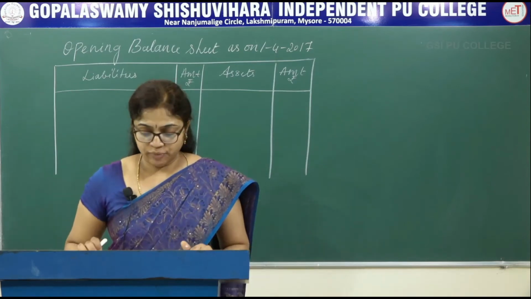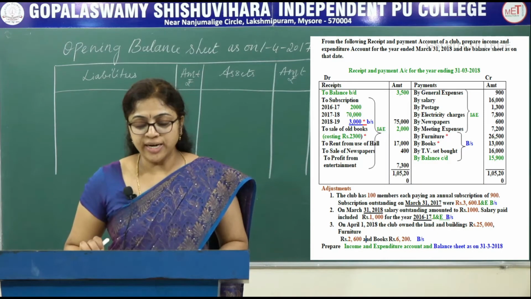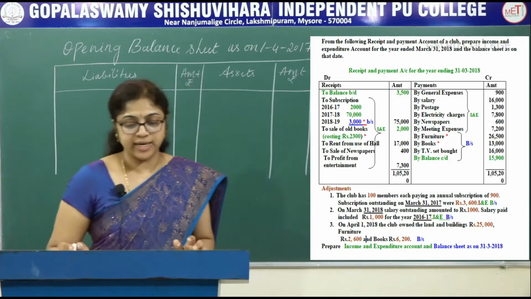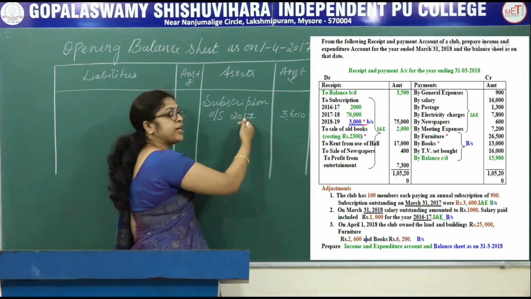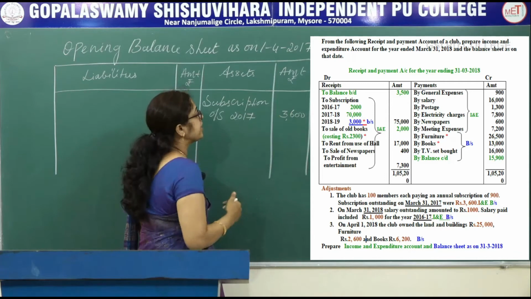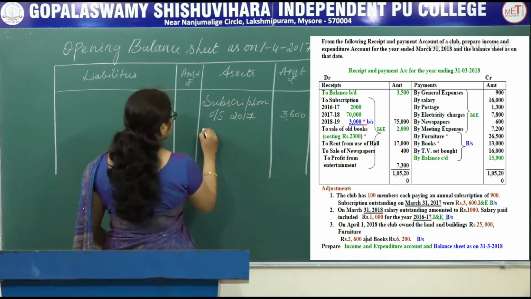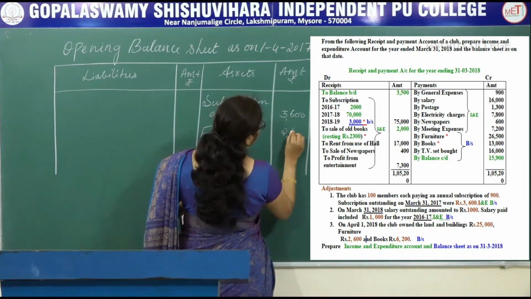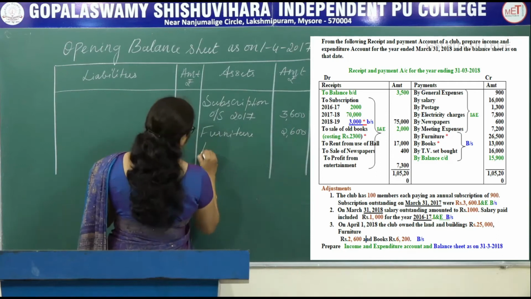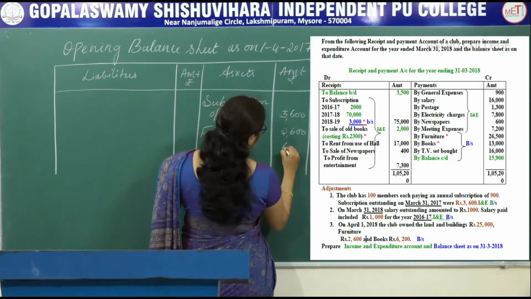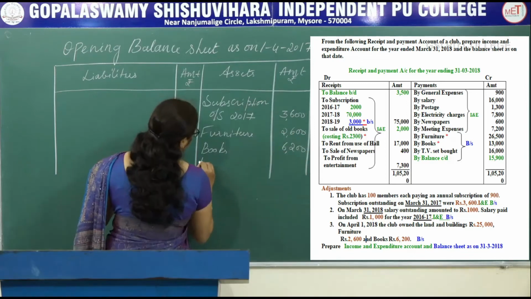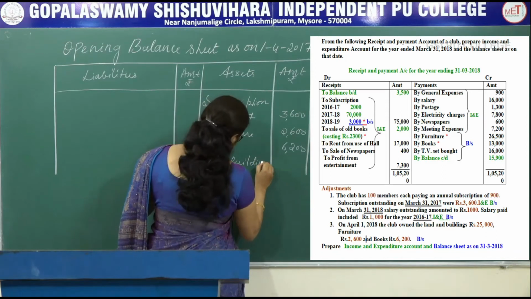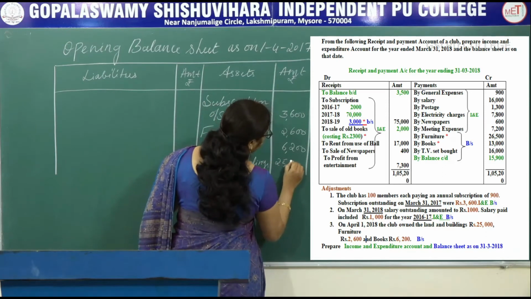See the additional information. Subscription outstanding on 31st March 2017 was rupees 3,600. In the adjustment, subscription outstanding for 2017 is given, so take it on the asset side, 3,600. Next, see the question. Furniture is given, that is 2,600. Next, books amounted to rupees 6,200. Next, land and buildings amounted to rupees 25,000.